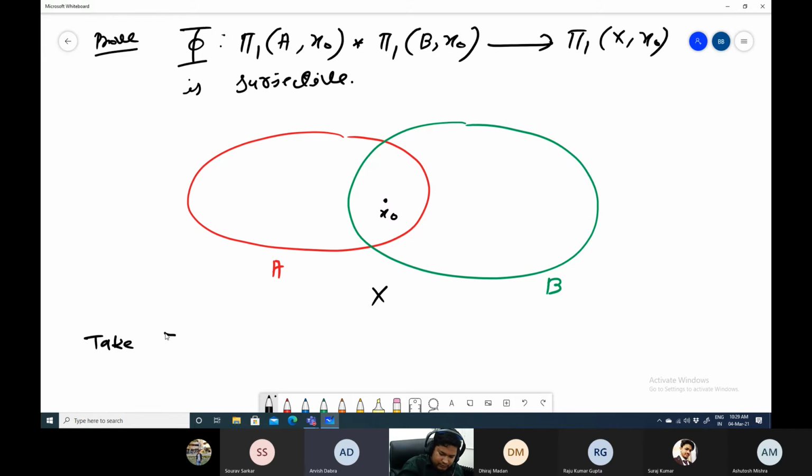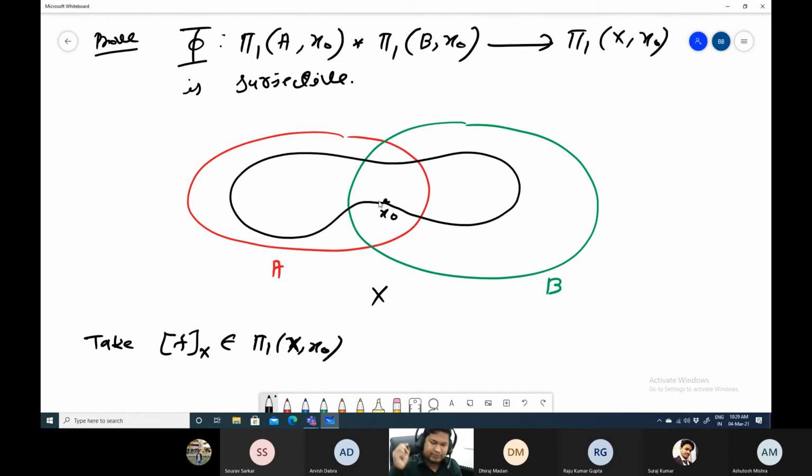It's like if we take a homotopy class from pi1 of X comma x naught, so it should be a finite product of the homotopy classes of A and B. Exactly. So we have to take one element from this. That means f is a loop in X. So this will be this kind of a loop. So f from 0 1 to X. What is X? X is A union B.